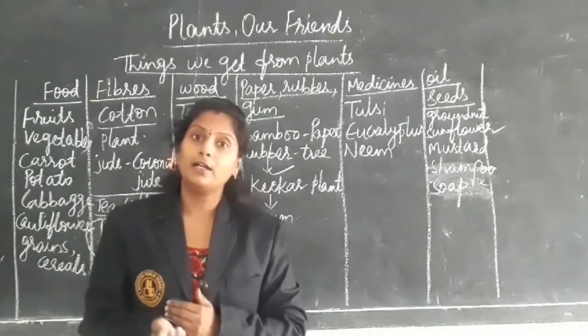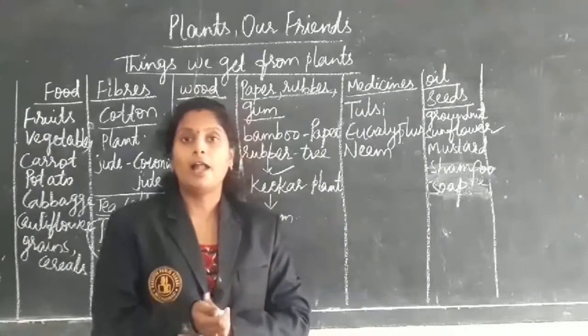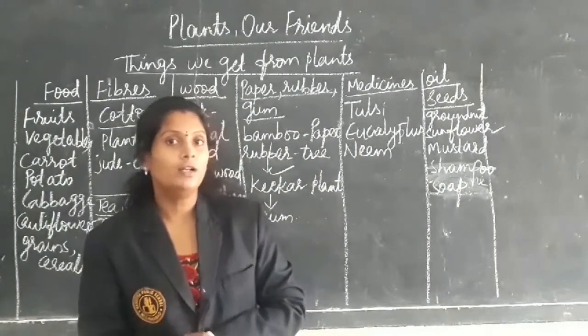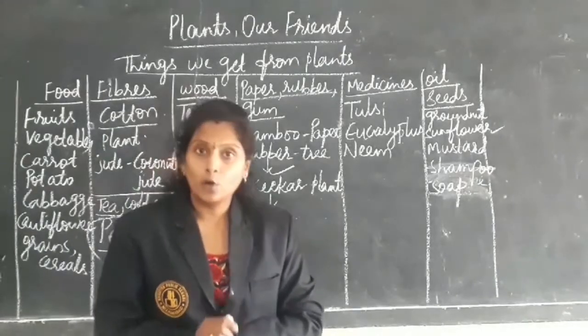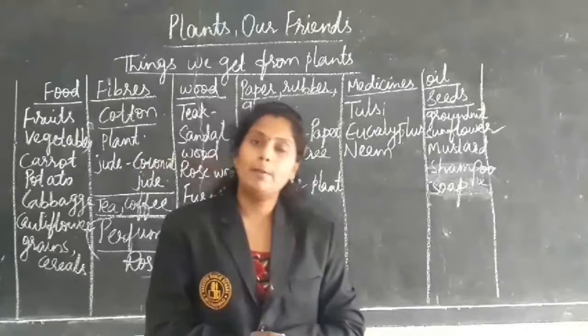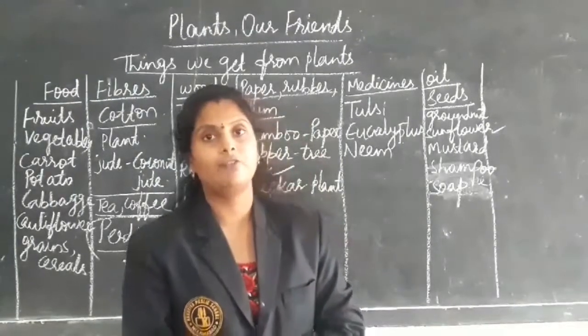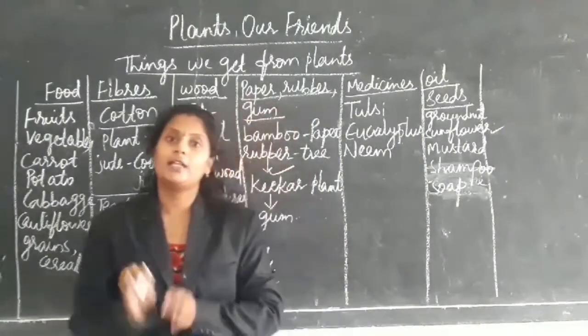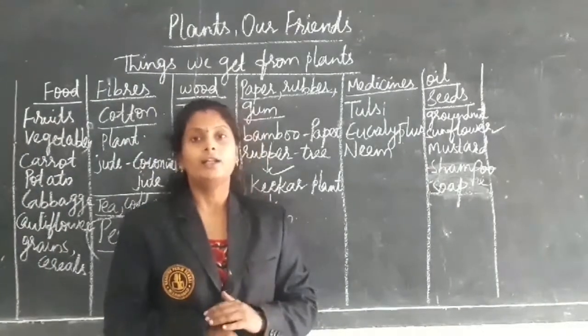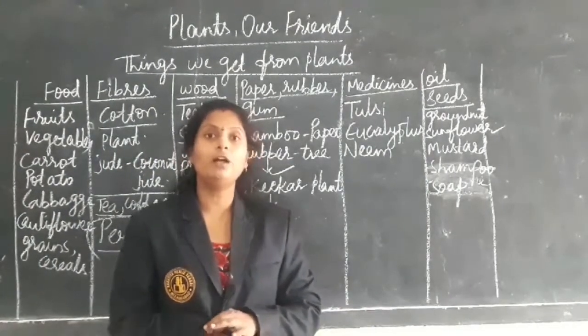They give us oxygen and also keep us healthy. So don't cut the plants, grow the plants, save the trees. Okay? I will be posting the pictures in the middle of the video. You can understand each and every type of plant easily. Till that time, now I will give you the worksheet.